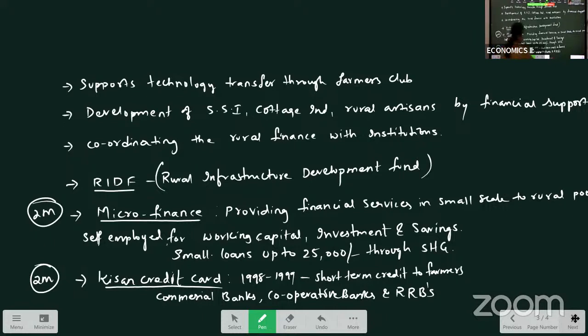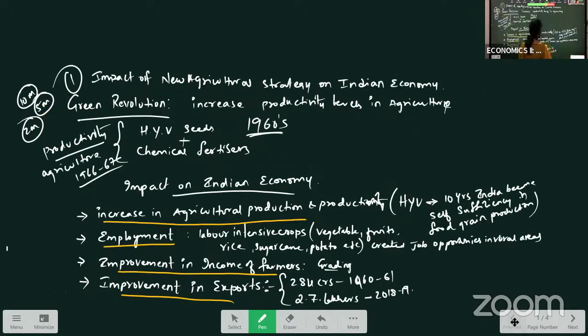So once just see here, the first question we have discussed, impact of new agricultural strategy or impact of green revolution on Indian economy. Green revolution means what? Introduction of high yield variety of seeds along with chemical fertilizers to increase productivity levels in agriculture. And this green revolution was introduced in India during the 1960s. If you remember the year, you can write it, or else you can directly write it as in 1960s.